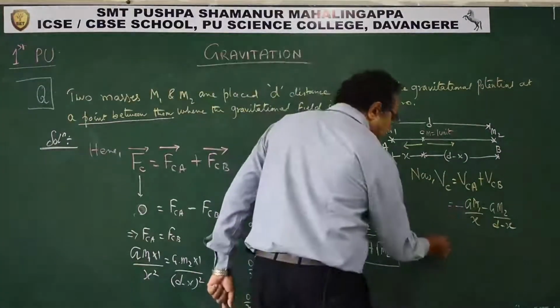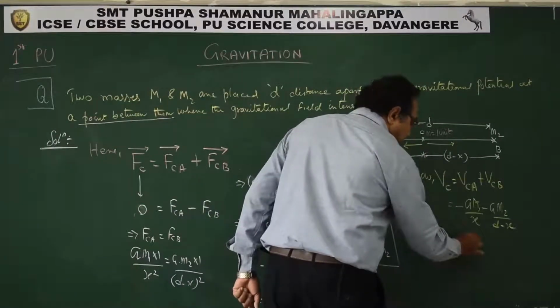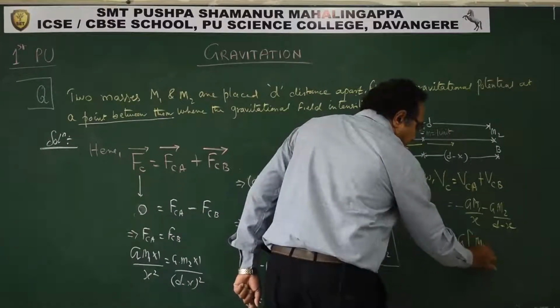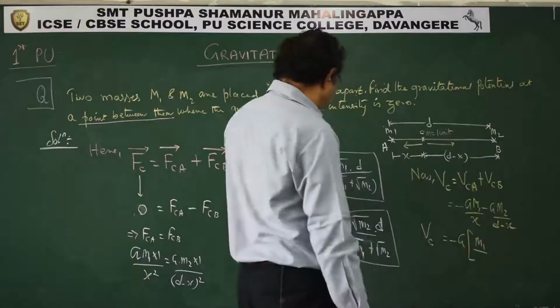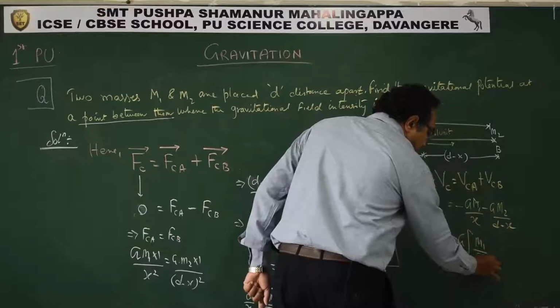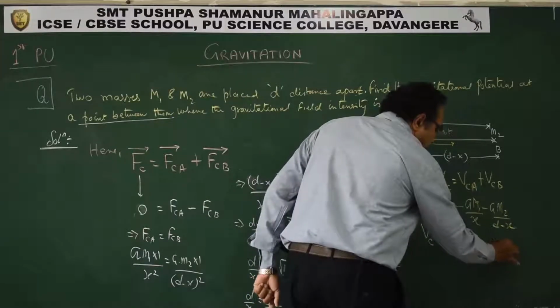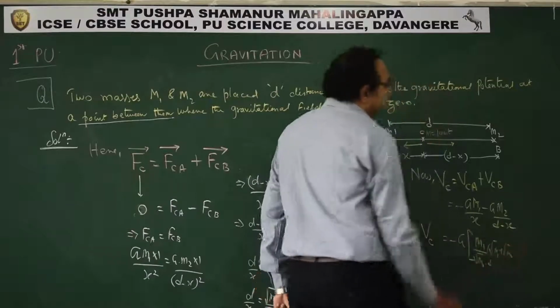See students, I can take minus G common: M1 by x, where x is root M1 into D over root M1 plus root M2, correct?